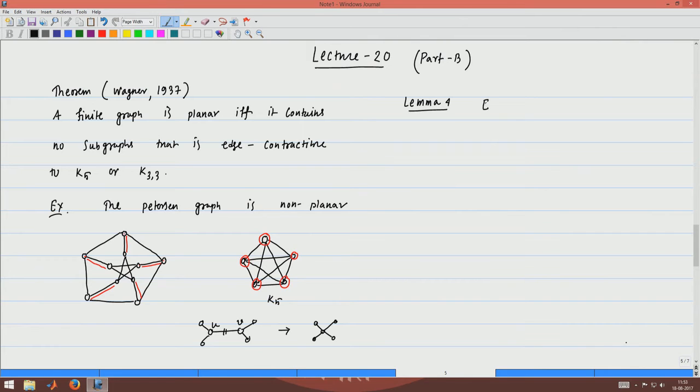This says that every planar graph has a vertex of degree less than 5. Okay.